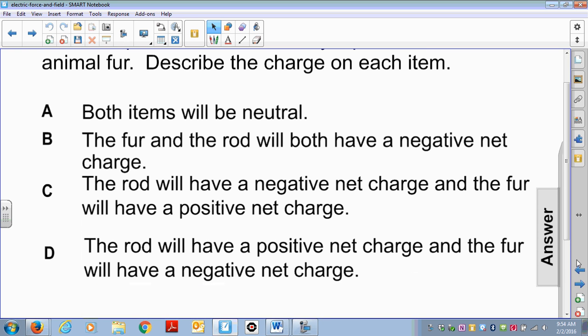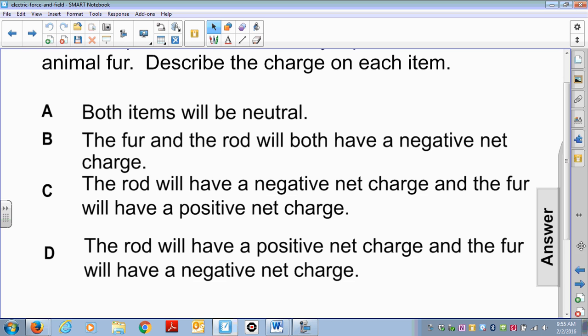A, both items will be neutral. B, the fur and the rod will both have a negative net charge. C, the rod will have a negative net charge and the fur will have a positive net charge. D, the rod will have a positive net charge and the fur will have a negative net charge. If you have to, pause the video now and select your answer.